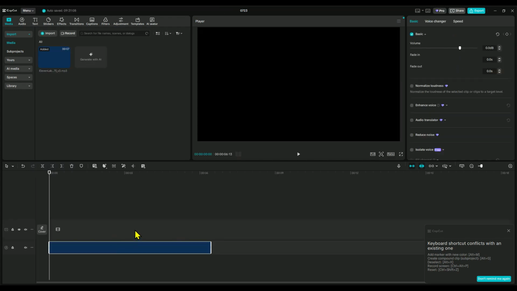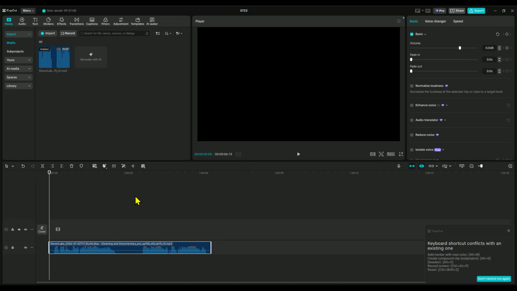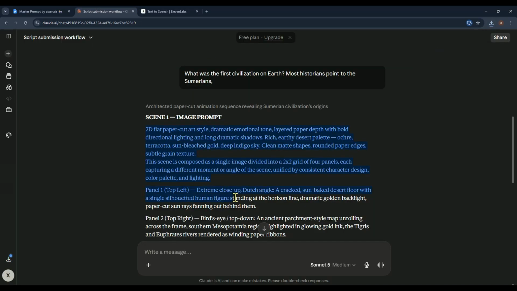Once it's ready, download the audio and import it into your video editor. For this tutorial, I'll be using CapCut, but you can follow along with any editor you're comfortable with. Now let's head back to Claude AI and copy the image prompt it generated from our script.